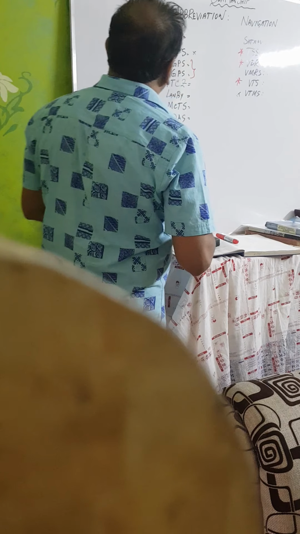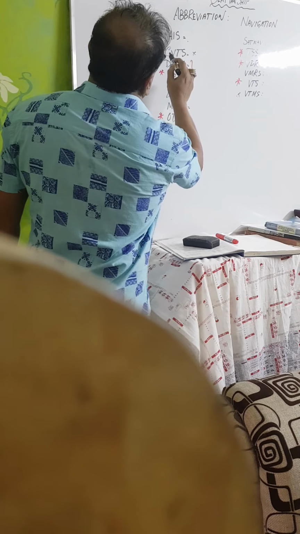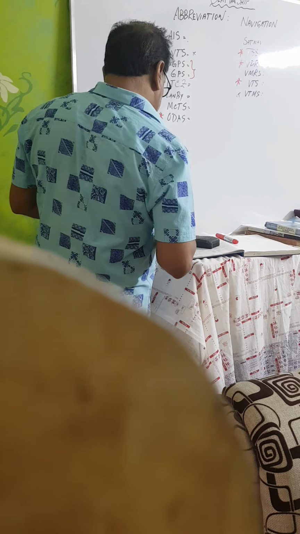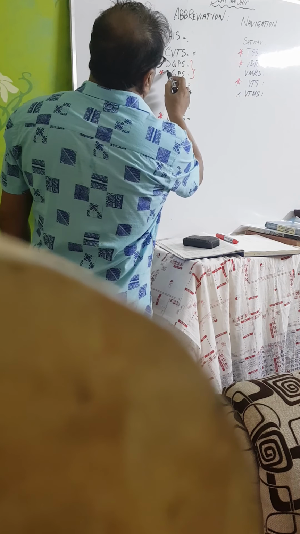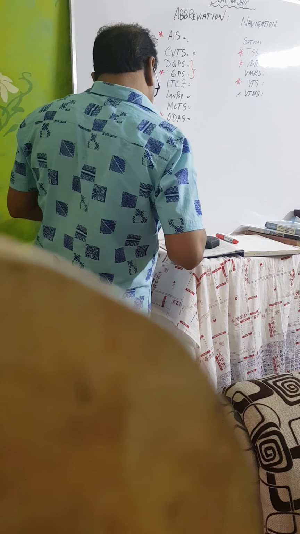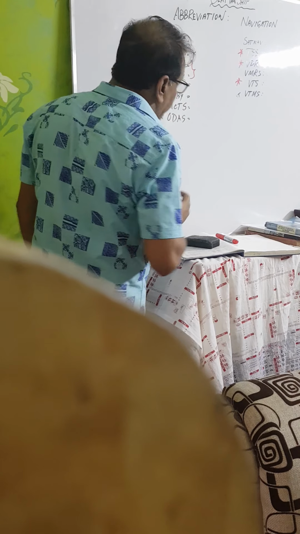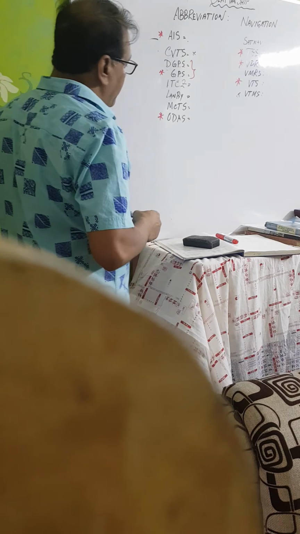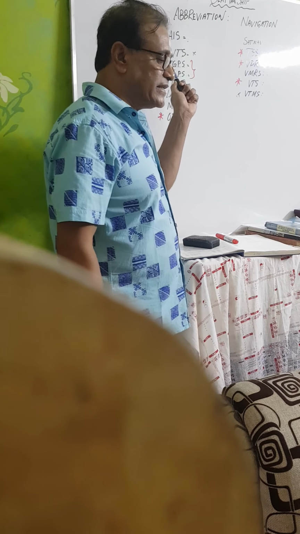All right. So AIS, CBTS. Do you understand the CBTS? Cooperative Buses Traffic System. DGPS, Differential Global Positioning System. GPS, Global Positioning System. Everybody have idea about GPS and DGPS?